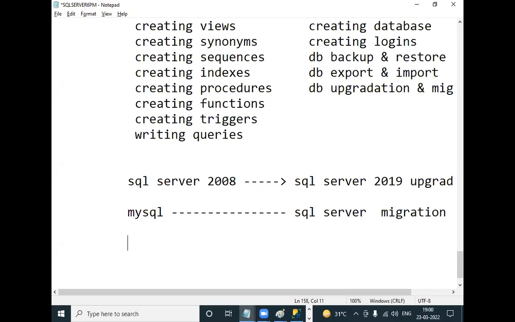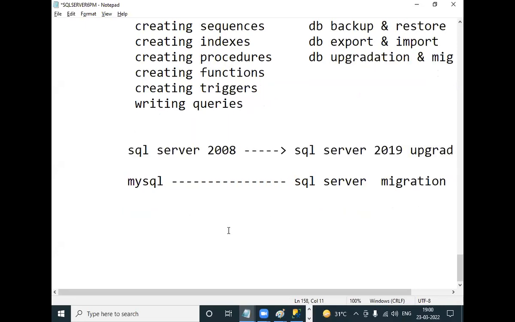Similarly, you are sending a request to SQL Server. What request do you send to SQL Server? Mainly 4: create, read, update, delete. Create the data, read the data, update the data, delete the data. You give a request to SQL Server to update, delete, create or read the data in the database. Always remember these 4.